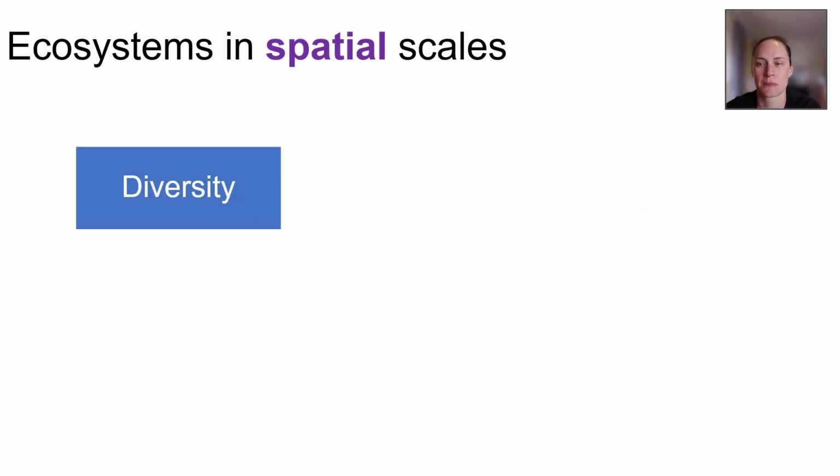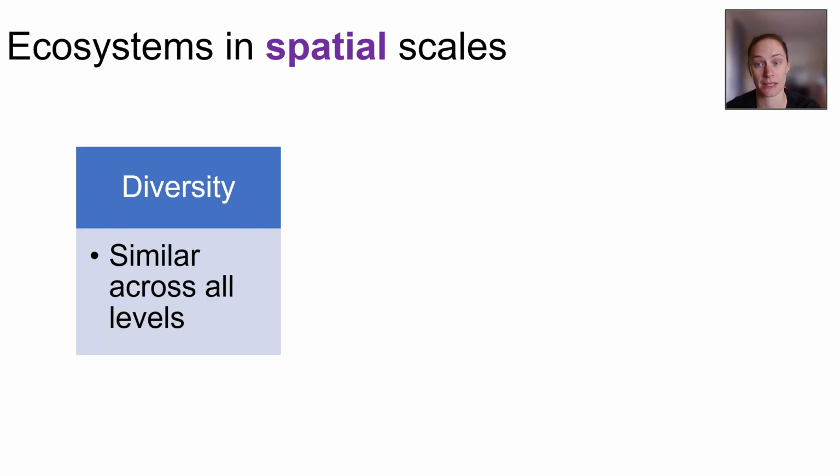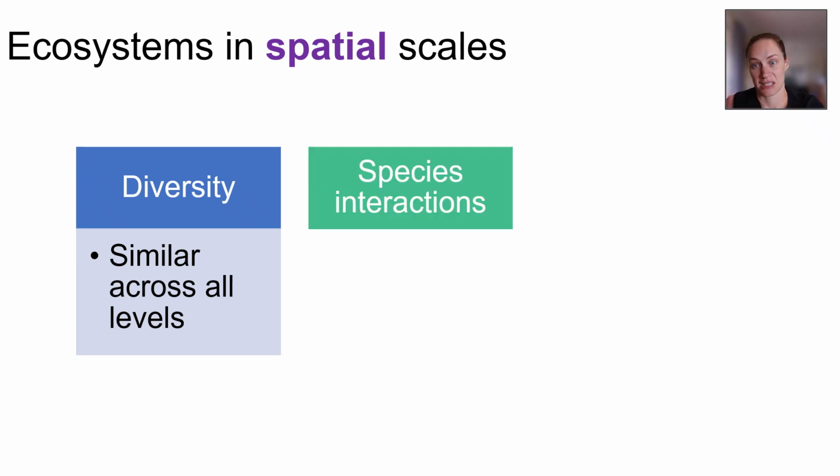So despite the spatial scale we consider, micro, meso, macro, the diversity of a particular ecosystem is going to be similar across all levels. And this is because many measures of diversity are calculated using a ratio of species present to the number of individuals in their population. So, it's not just a straight up count.